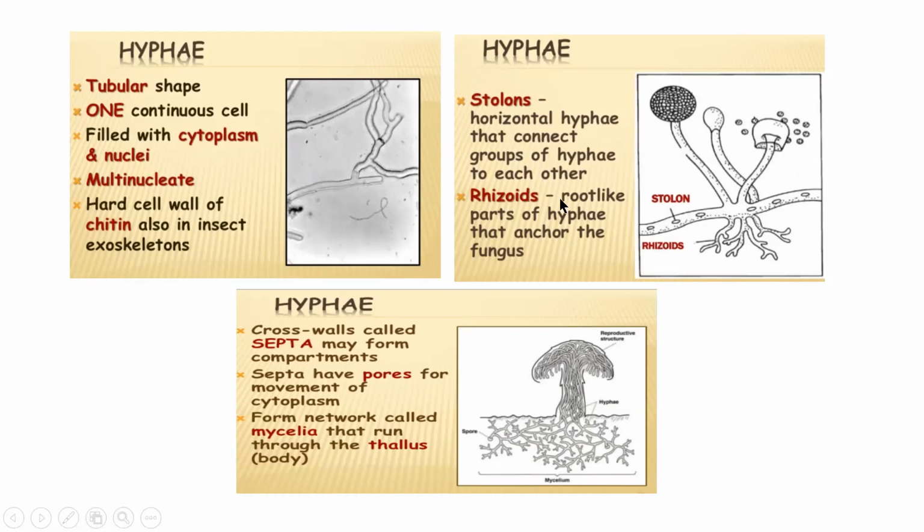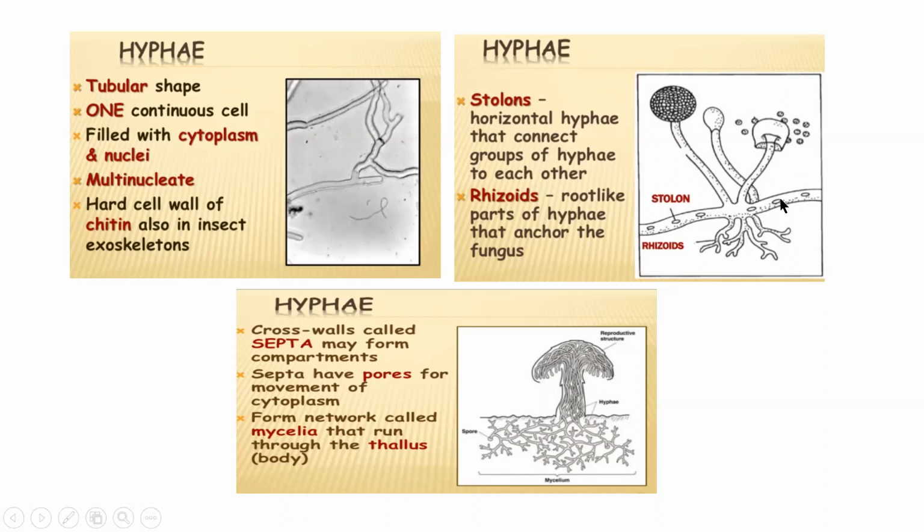Again, you can see these hyphae can be referred to as stolon. They can be referred to as rhizoids. In a group of fungi, they are the horizontal hyphae which bear the aerial hyphae. You can see horizontal hyphae and aerial hyphae. Hyphae which grow on the ground level, hyphae which grow above the ground level. Erect hyphae and horizontal hyphae. So horizontal hyphae are called stolon.